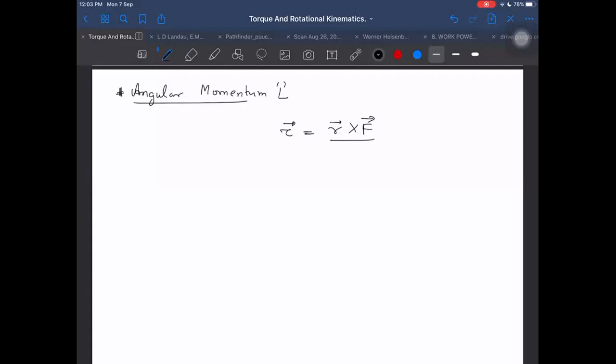So if a body is translating, it is still applicable. Then I can write r cross dP by dt is equal to torque. For example, force is equal to rate of change of linear momentum. Similarly, we should define something for angular, equivalent to linear momentum in rotational mechanics.